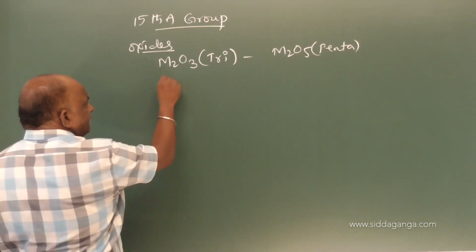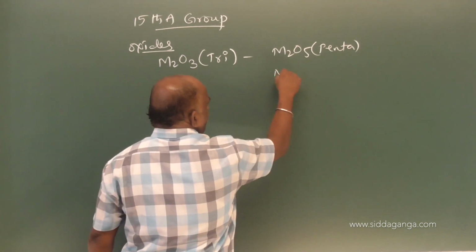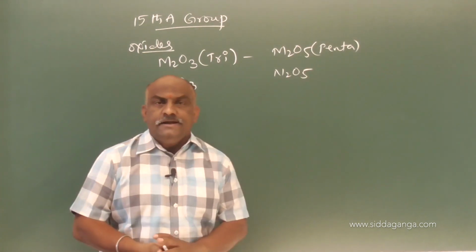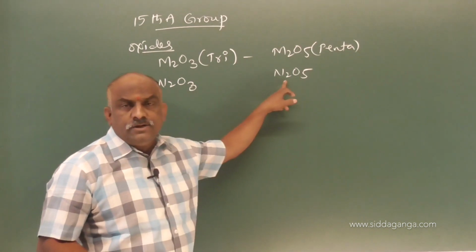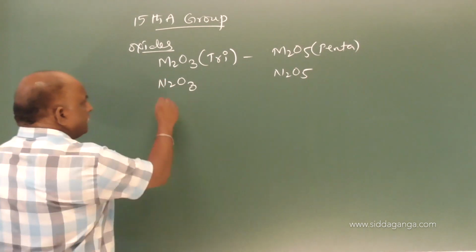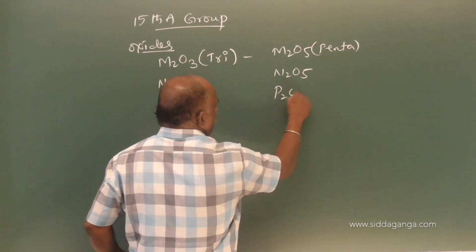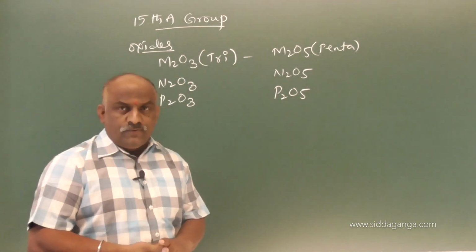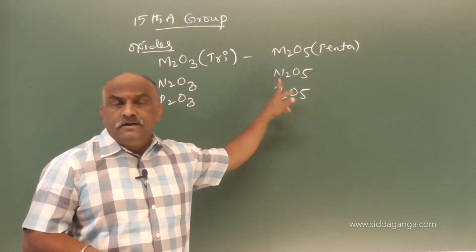Let us consider one example, N2O3, and here N2O5. N2O3 nitrogen trioxide or dinitrogen trioxide, dinitrogen pentoxide. Similarly, P2O3 followed by P2O5. But these P2O3 and P2O5 are available in the form of dimeric.